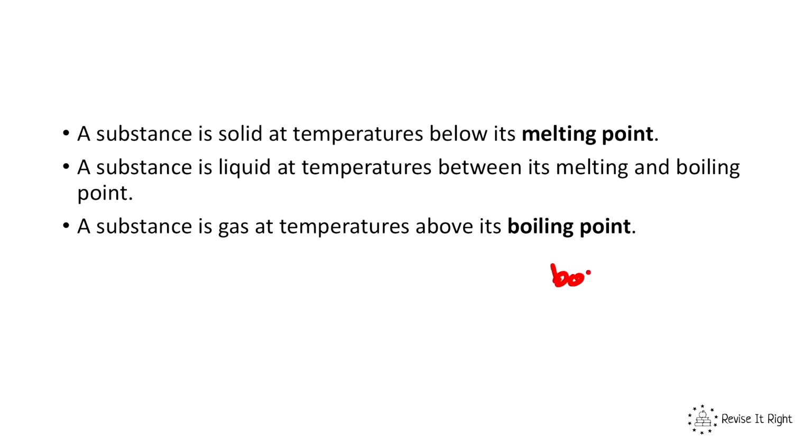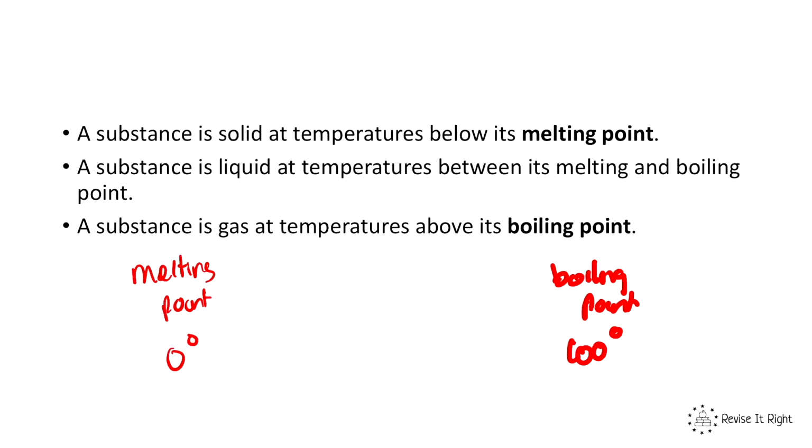Water has a boiling point of 100 degrees and it has a melting point of 0 degrees. If water is below its melting point, i.e. below this, it will be ice. It will therefore be a solid.